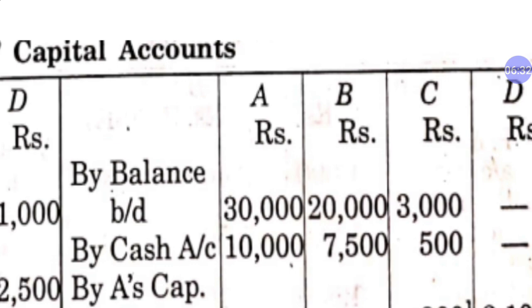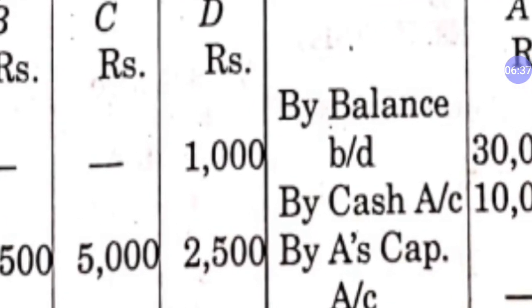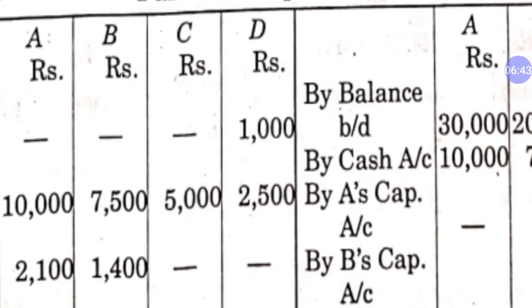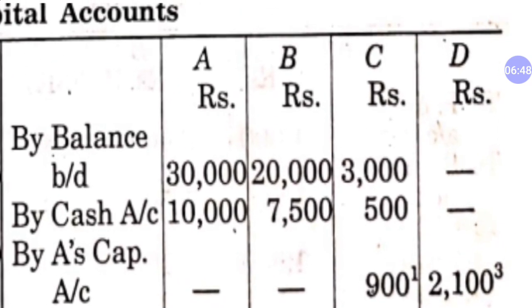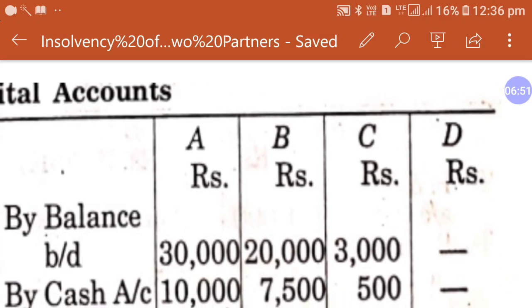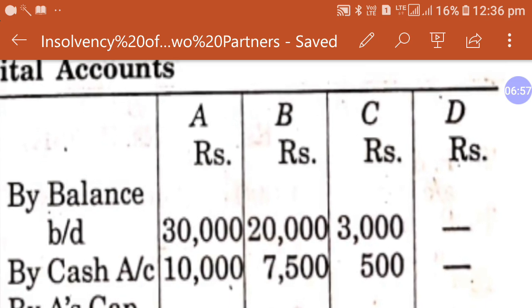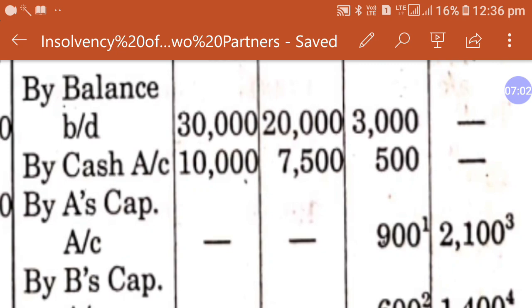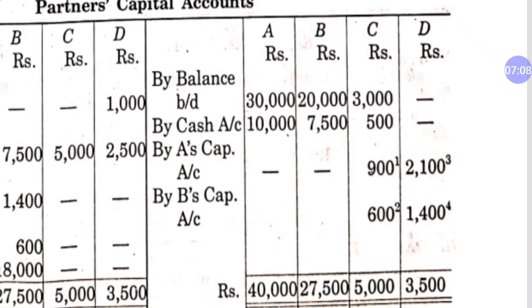Now we have to find out the deficiency of C and D. First of all, what is the total of the debit side of C's column? It is 5,000. So there is 5,000 on the debit side, and the total of the credit side in C's column is only 3,500. So 5,000 minus 3,500 is 1,500. This deficiency of 1,500 will be borne by the solvent partners, by A's capital and by B's capital. So 1,500 is distributed amongst A and B in their ratio.